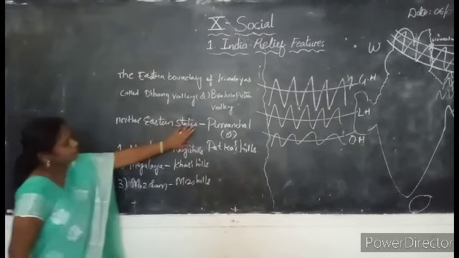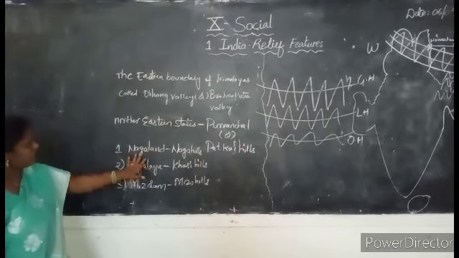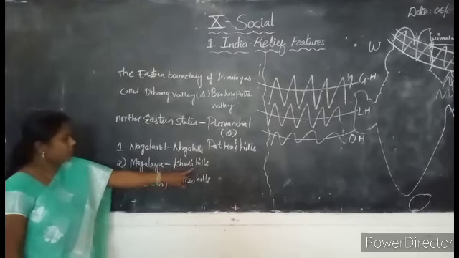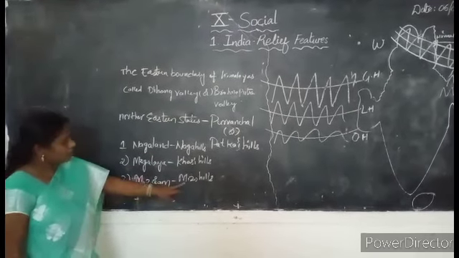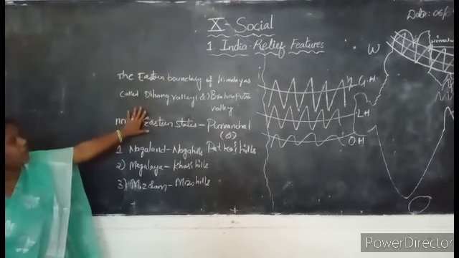So, these Purvanchal or Patkai hills are again called by different local names in different states. For example, Nagaland they are called as what? Naga Hills. In Meghalaya they are called as Khasi Hills. In Mizoram they are called as what? Mizo Hills. So, we have completed the Himalayas.